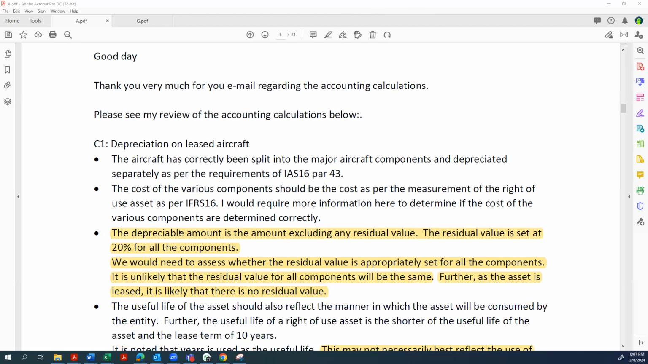Then they say the depreciable amount is the amount excluding any residual value. The residual value is set at 20% for all components. We would need to assess whether the residual is appropriately set for all components. It is unlikely that the residual for all components is the same. Perfect. Candidate, I'm giving you the benefit because you've identified that potential mistake. Then they say further, as the asset is leased, it is likely that there is no residual value. Second benefit I'm giving the candidate because they've identified that leased assets cannot have a residual value.